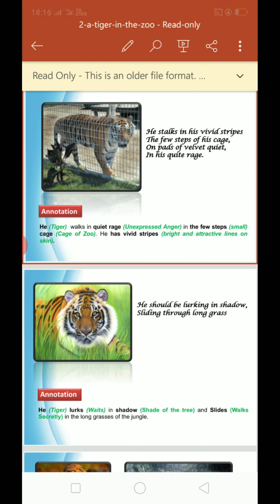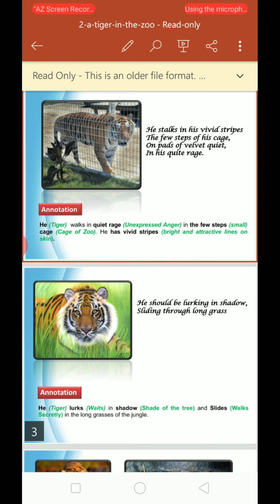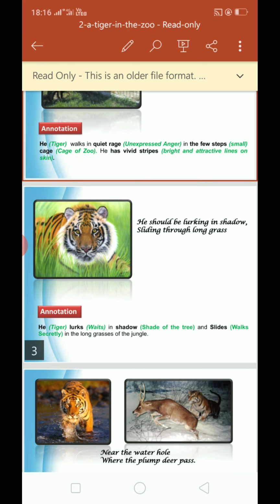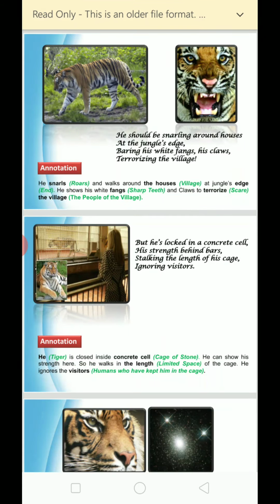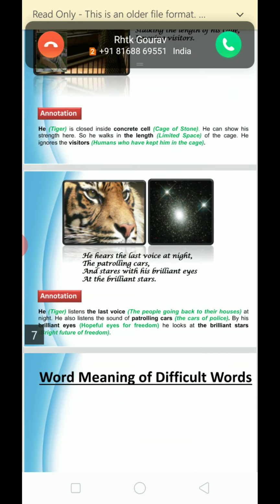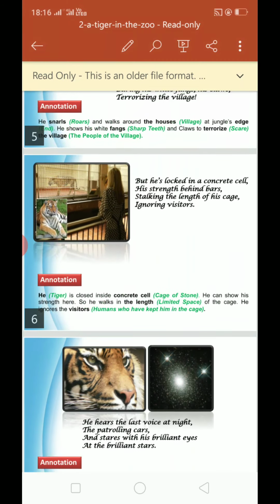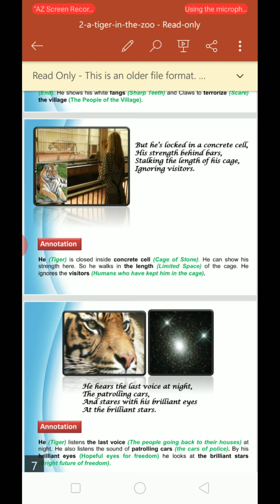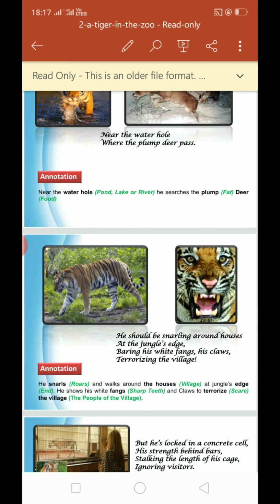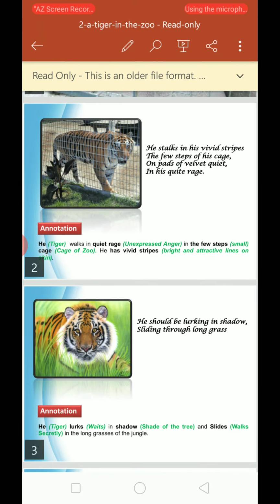Rage, rage means गुस्सा, quiet means peaceful, calm, शांति से रहना. So two opposite terms are put together. Okay, so oxymoron literary device is used. Now he should be lurking in shadow, and look at the last lines also. Now look at the last line. Last extract, sorry, brilliant and brilliant is also there. Okay, brilliant and brilliant means repetition is also there, and you can say in this poem imagery literary device is also used. Okay, this is it with the literary device.